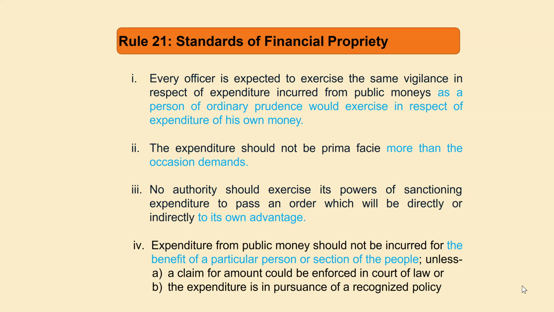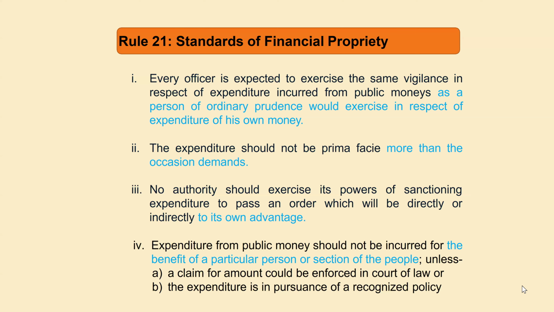No authority should exercise its power of sanctioning expenditure to pass an order which will be directly or indirectly to its own advantage. Means if you are the authority, you cannot pass any order for your own personal benefit, for personal purposes. I'm not talking about LTC, those are a different issue.